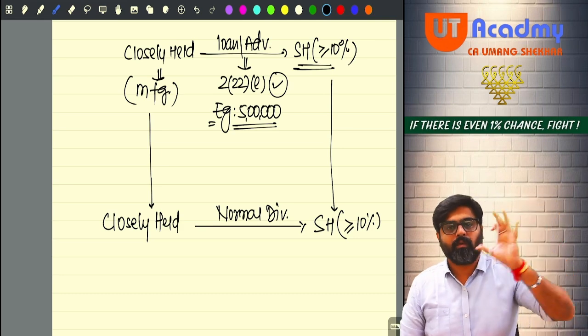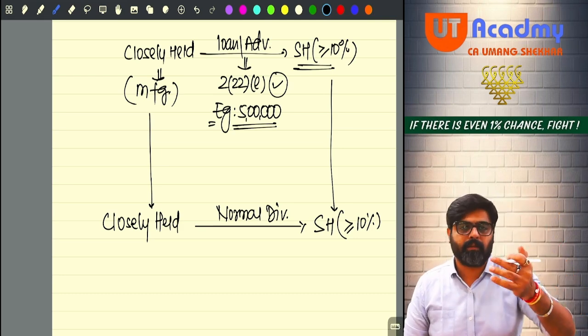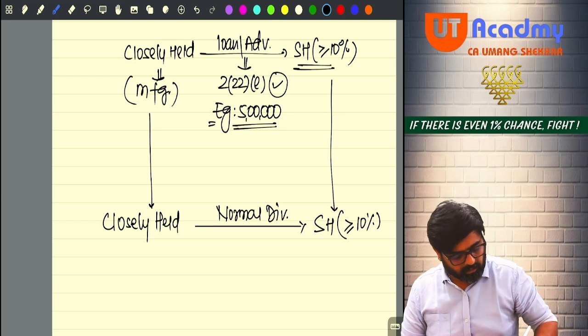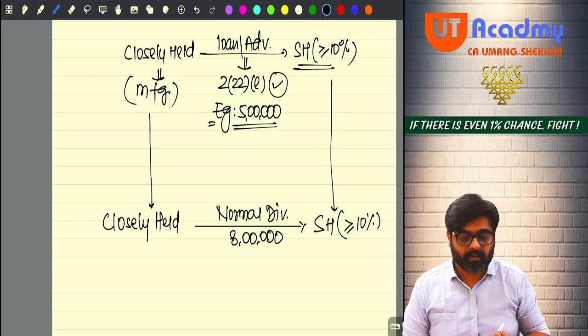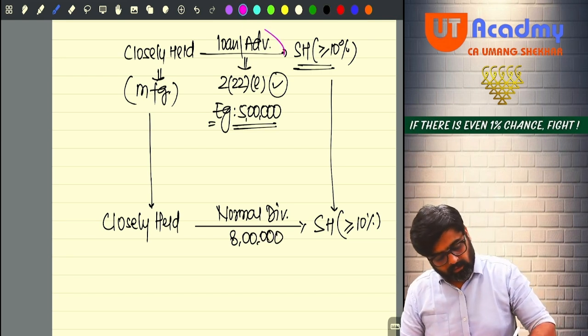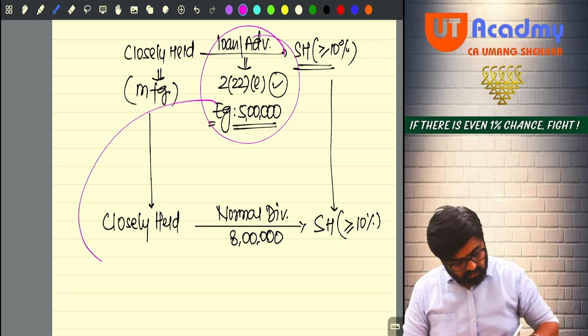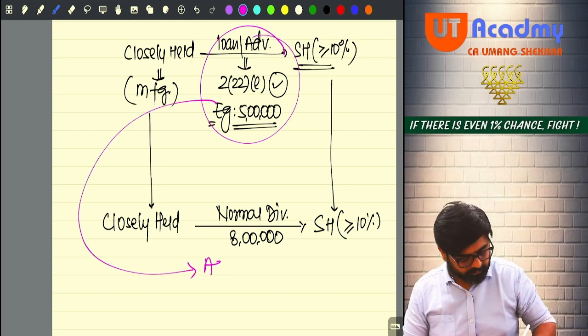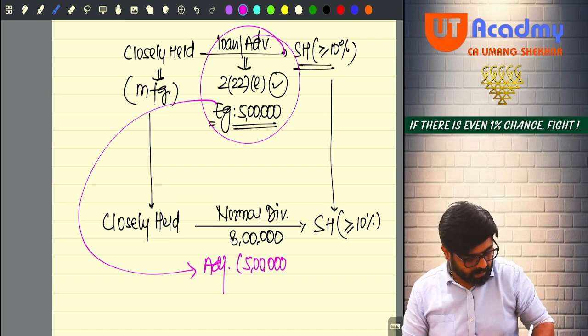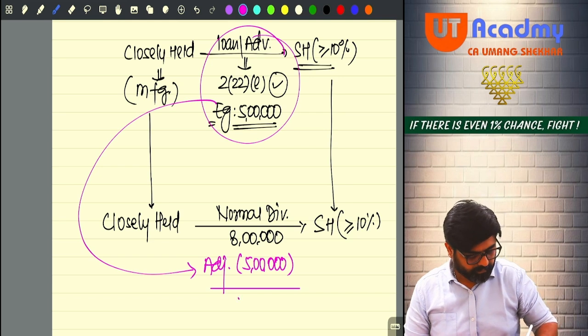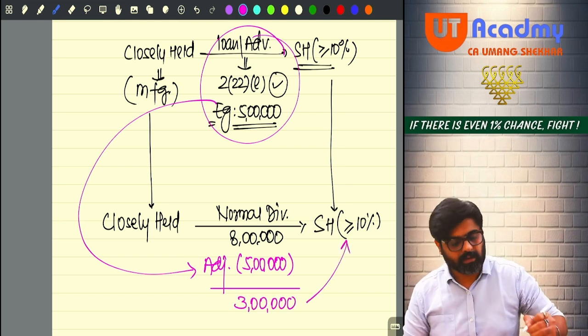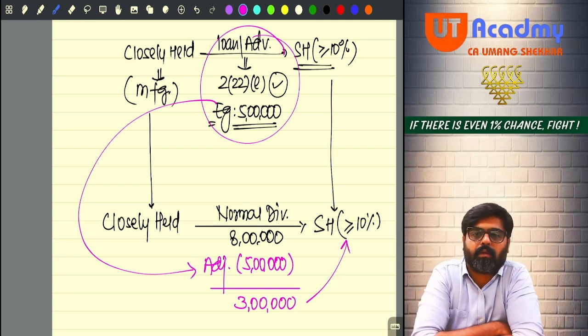So the amount of normal dividend, meaning final or interim dividend, which the shareholder was supposed to get was 8 lakh rupees. How much? 8 lakh rupees. But what this company did, out of this 8 lakh, this loan or advance was adjusted. And after adjusting only, 3 lakh dividend was given to the shareholder. Possible or not?